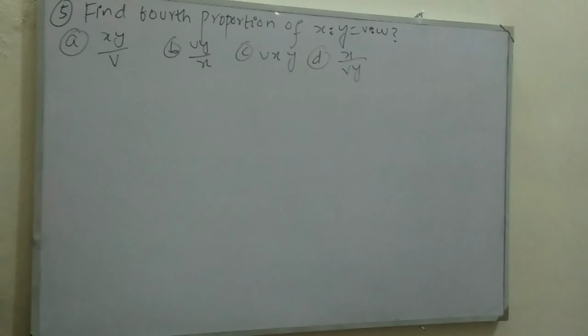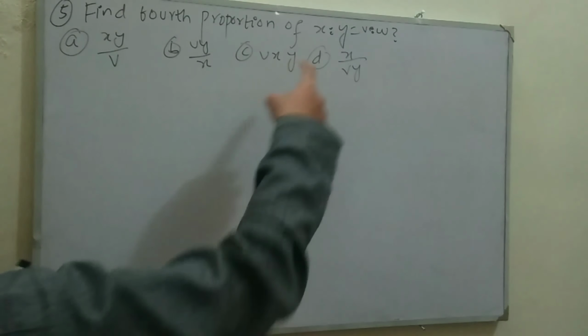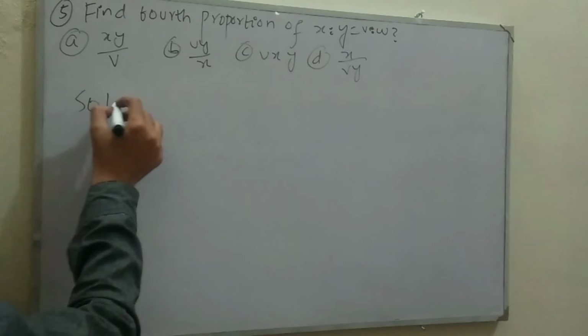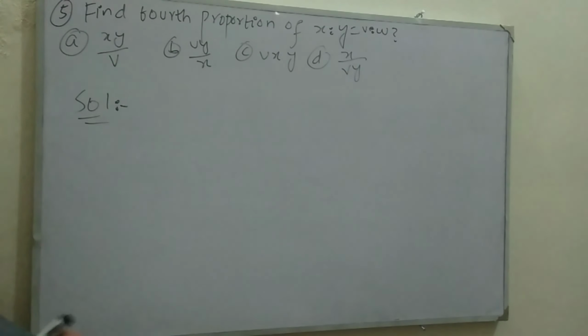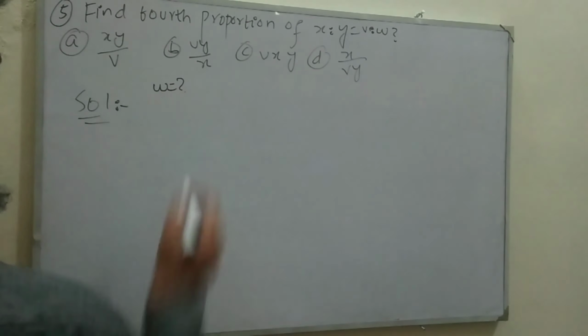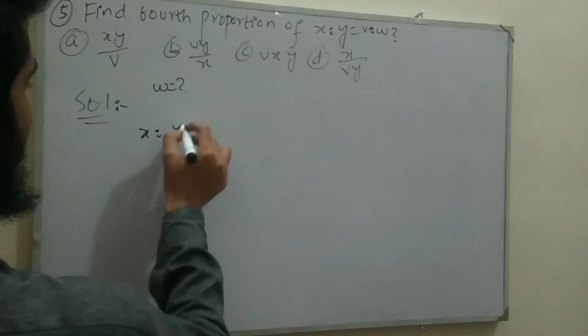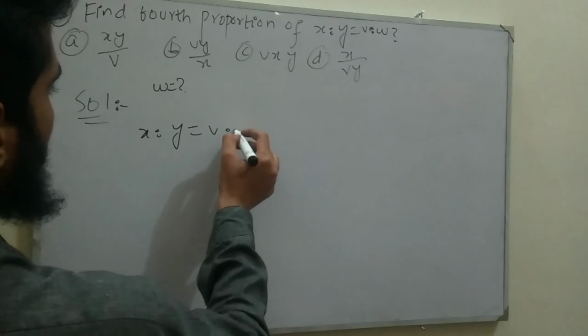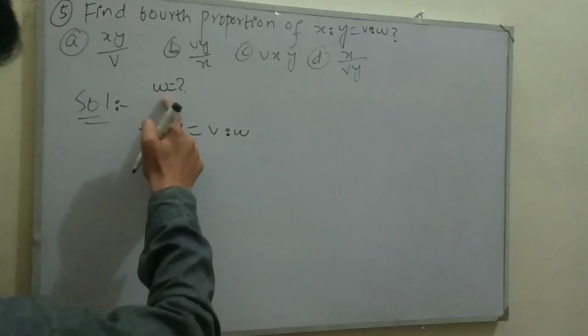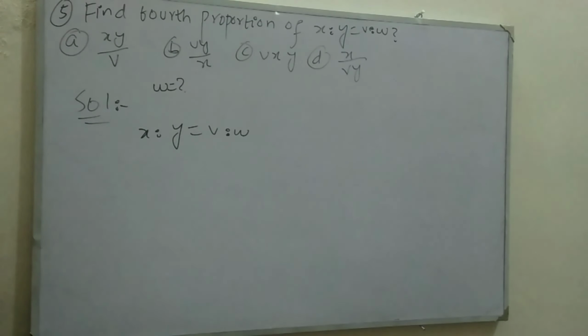Move to MCQ number 5 related with chapter 3 variation. That tells that find the fourth proportion of the relation x ratio y is equal to v ratio w. Solution. Here the fourth proportion is w. So we are interested in w. We will find w. So x ratio y is equal to v ratio w. This is first proportion, this is second, this is third, and this is fourth. We are interested in fourth proportion, so we are going to find w.